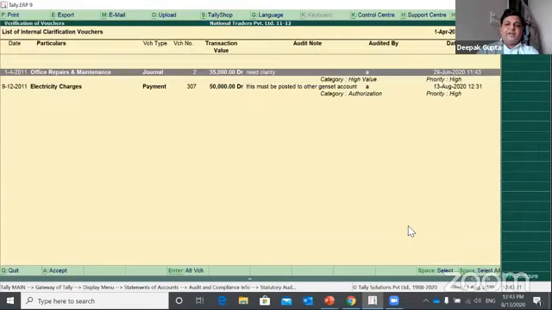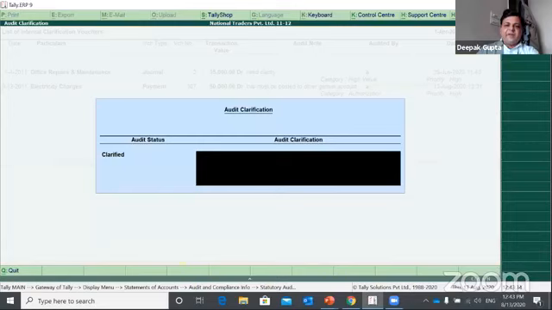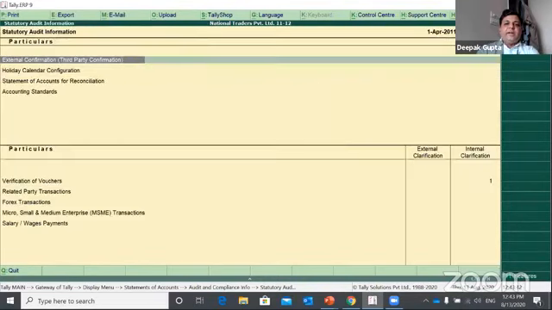So if I press enter, I would be able to see the remarks and whatever transaction has been given to me for the clarification. I can select this transaction and I can press clarify, and I can put my remarks, whatever the reason, and submit this. So this has been clarified.